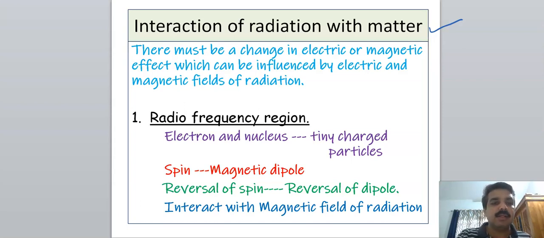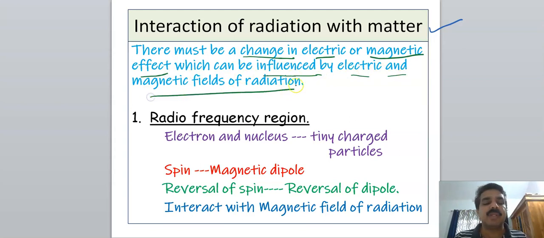There must be a change in electric or magnetic effect which can be influenced by the electric and magnetic field of the radiation. We know that radiation has two components, an electrical component and a magnetic component. For the radiation to interact with matter, there should be a change in electric or magnetic effect in the substance or in the motion of the substance. Then only can the radiation interact with matter.